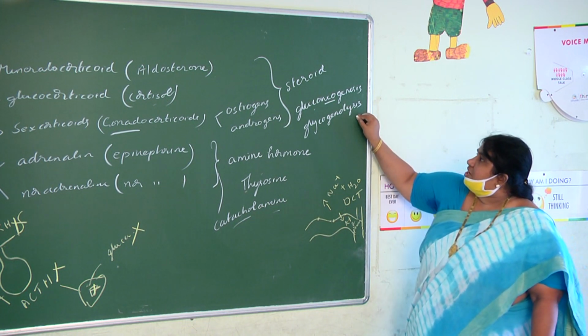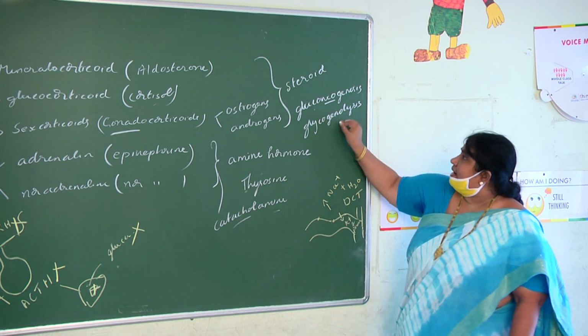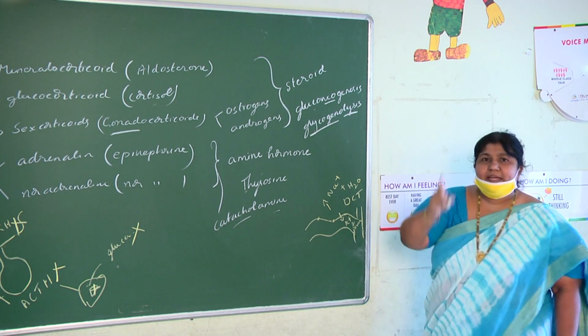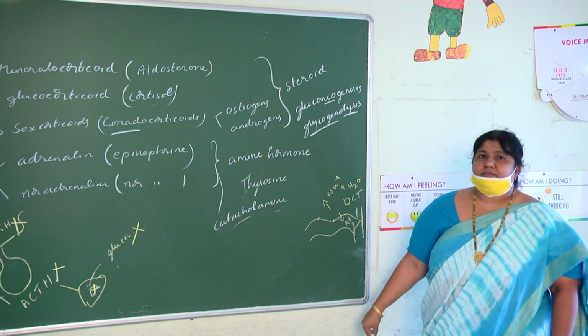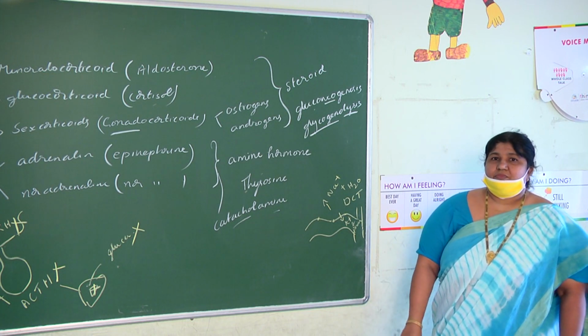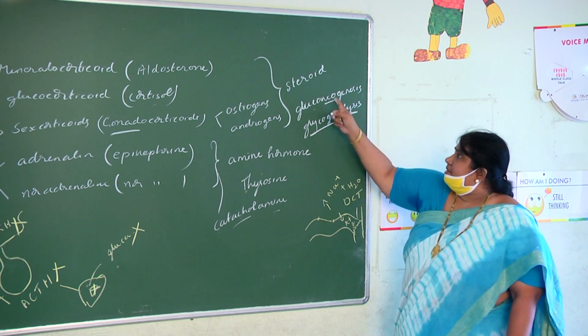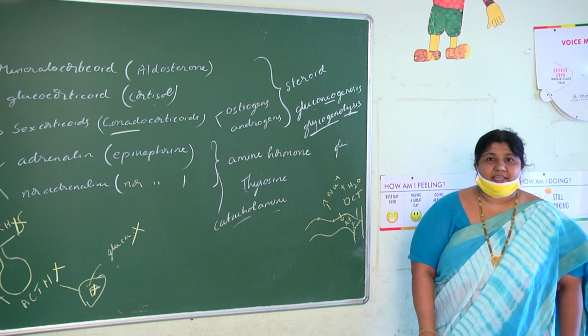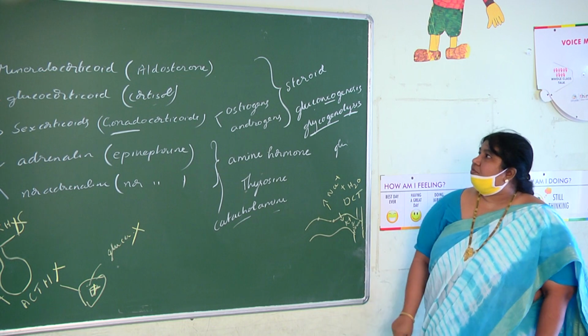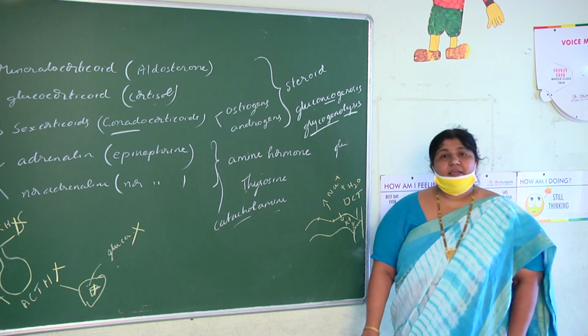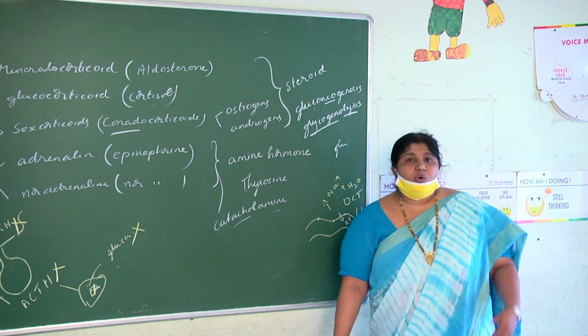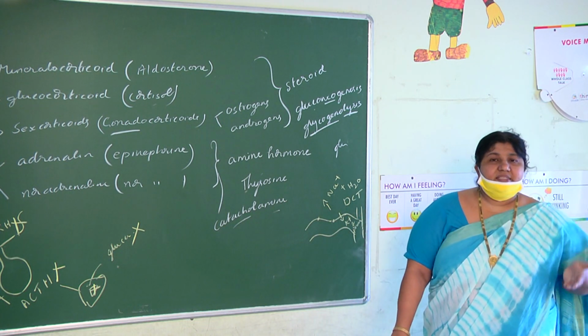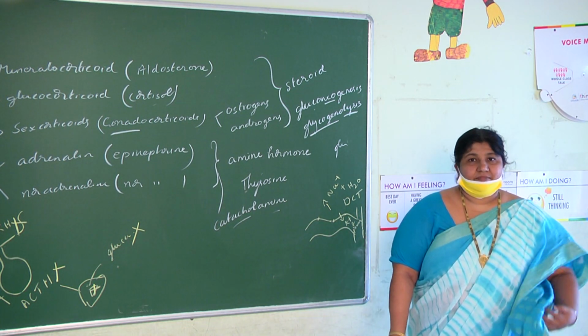Like that, glycogenolysis is breaking glycogen into glucose, lysis meaning splitting or breaking. So in both processes the product is glucose, so the blood glucose level will increase. So we can understand indirectly that cortisol is enhancing, that is increasing, the blood glucose level.